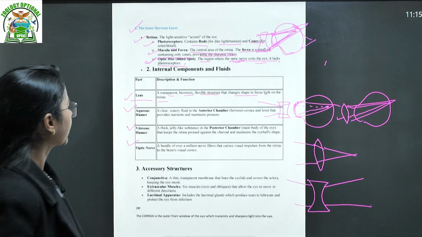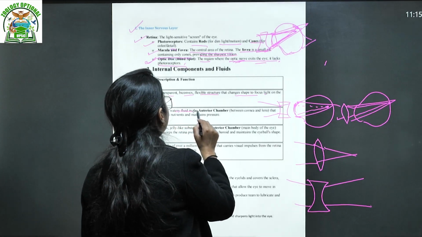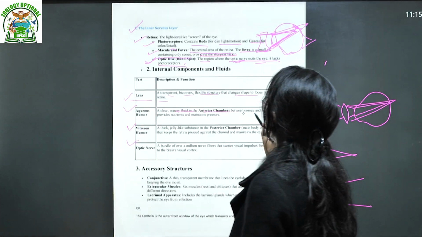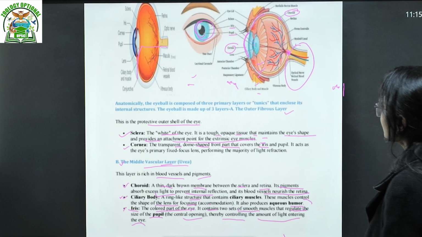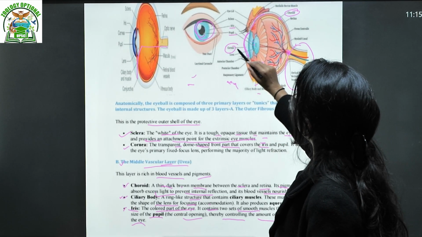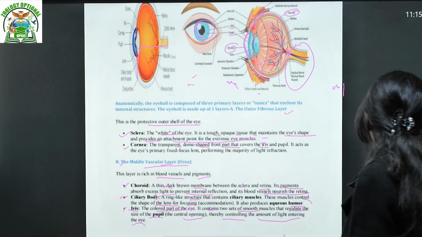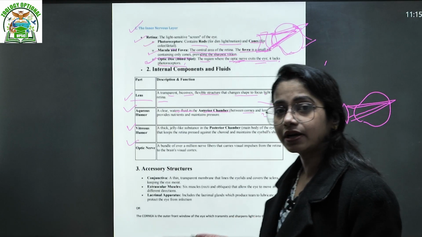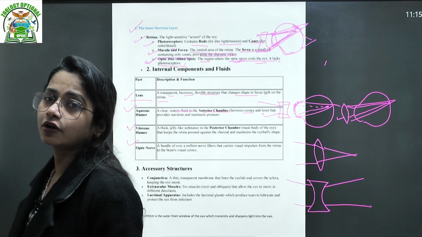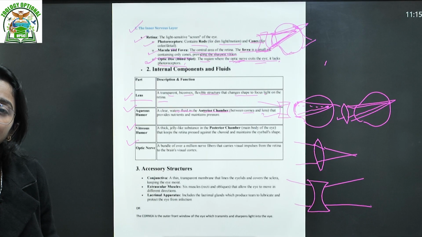Okay, next. Aqueous humor is a clear watery fluid in the anterior chamber between the cornea and the lens. Don't worry, it is there between the cornea and the lens. That fluid provides nutrition to the cornea and the lens both.